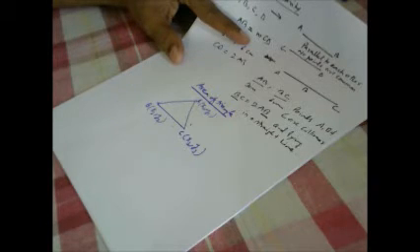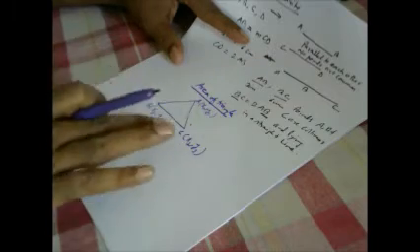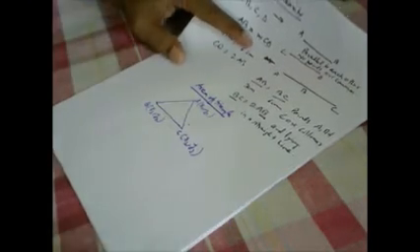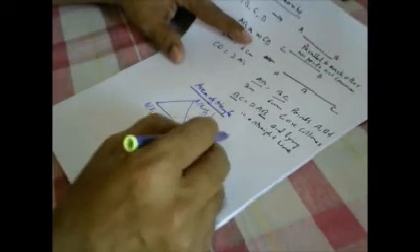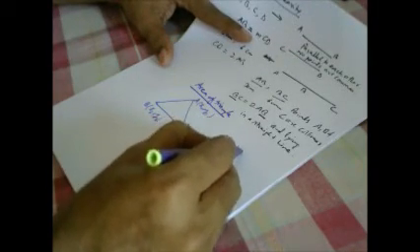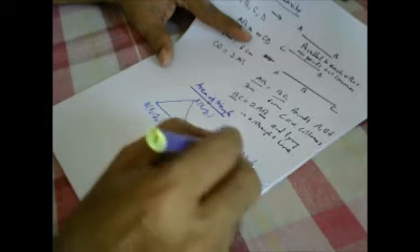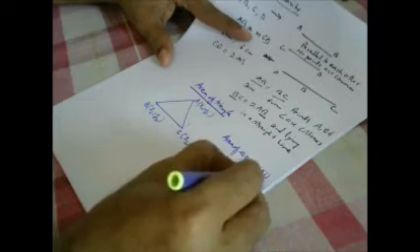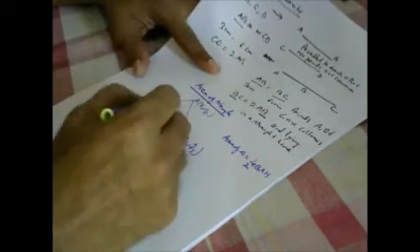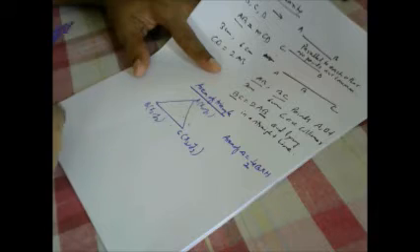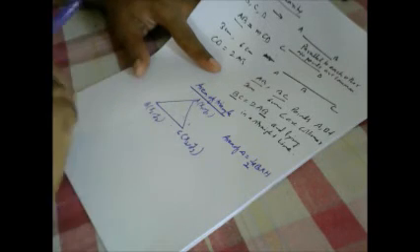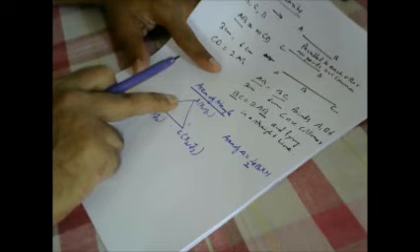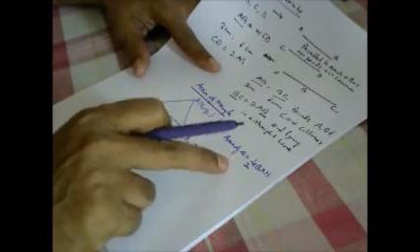If we are given a triangle like this and need to find its area by using coordinate geometry, how do we find it? Area of triangle is equal to half base into height. For that we need the height of the triangle. Any one base we can take, and we need the height of the triangle, that is the perpendicular distance of the vertex from the opposite side. If that is given, then we will be able to find half base into height.